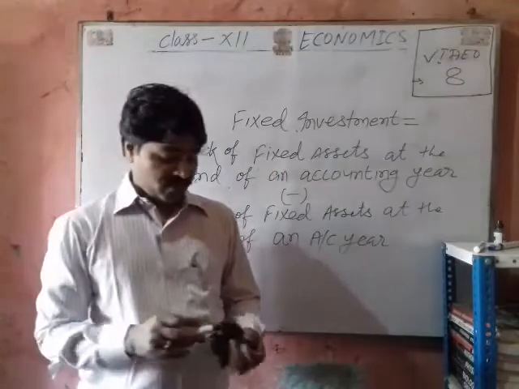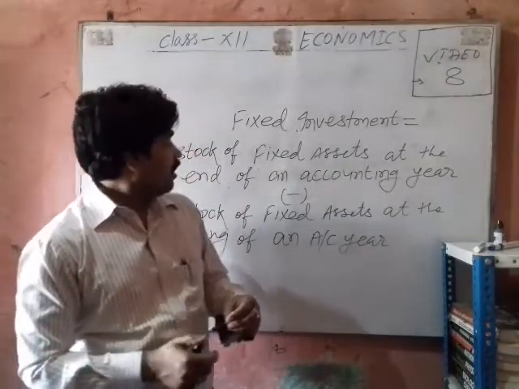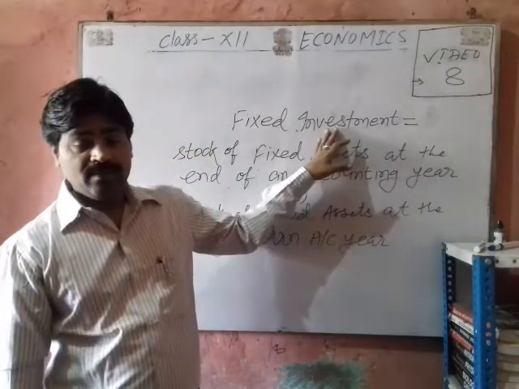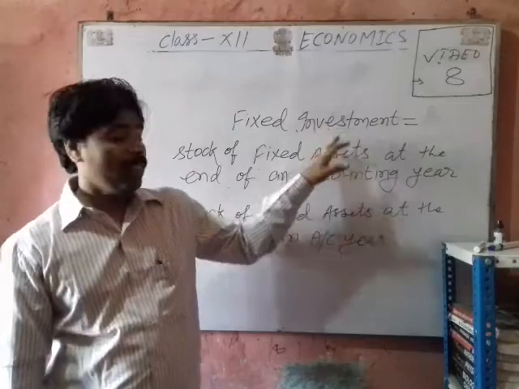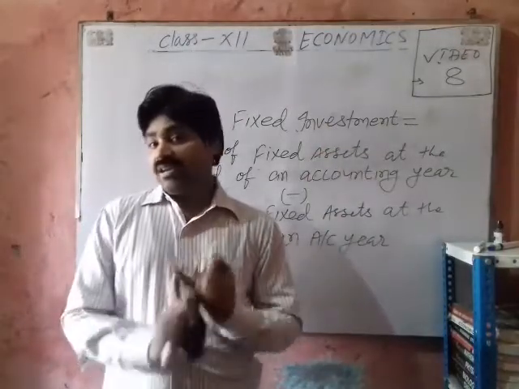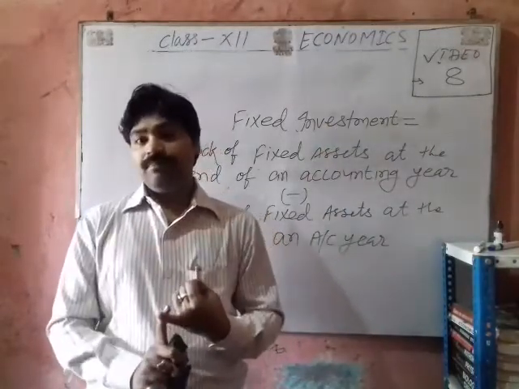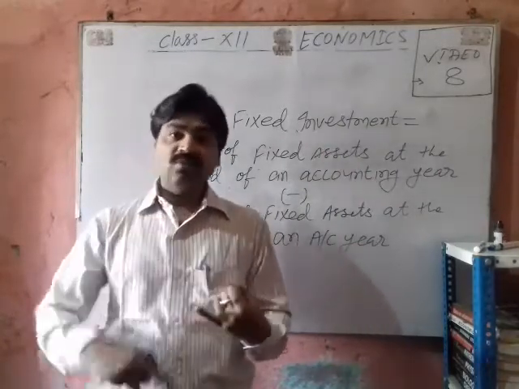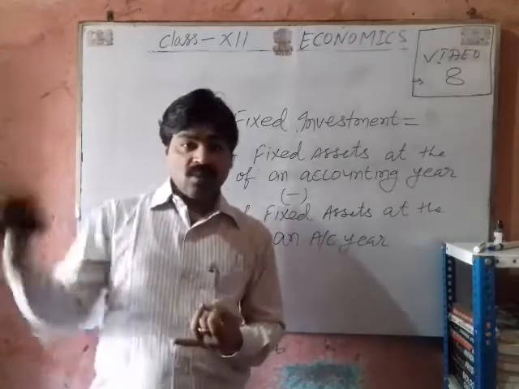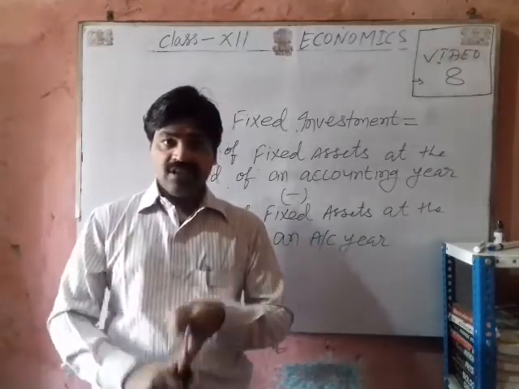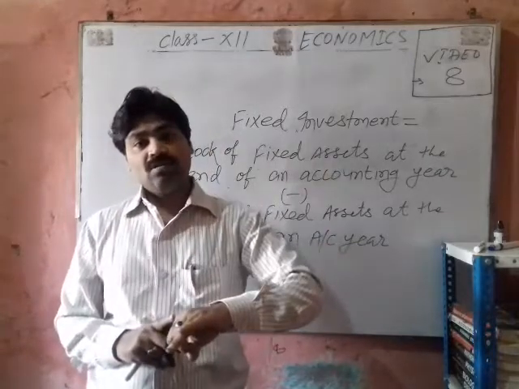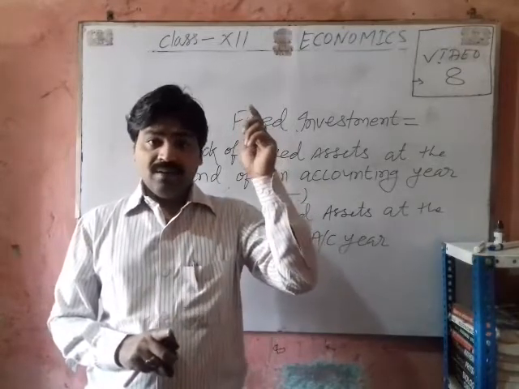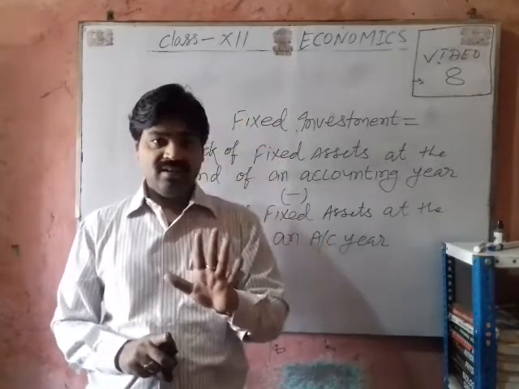We can find the fixed investment in an economy with the help of the following formula. Fixed investment in an economy is equal to the stock of the fixed assets or fixed capital at the end of the accounting year minus stock of the fixed capital or fixed assets in the beginning of the accounting year.